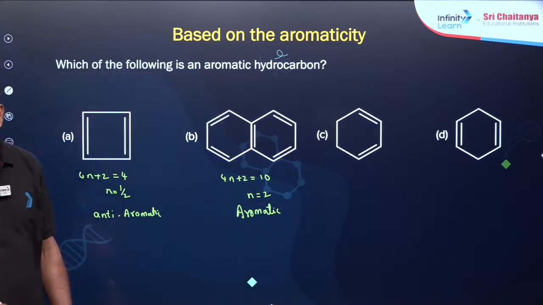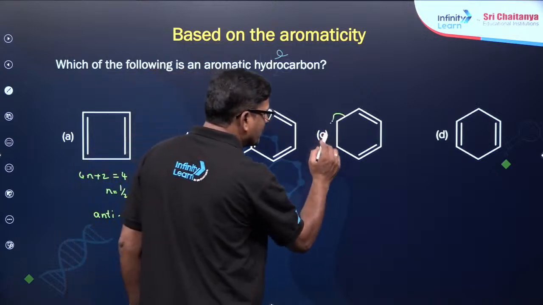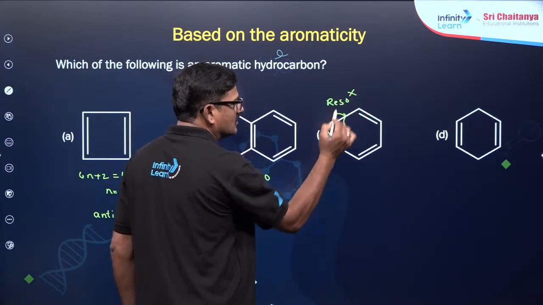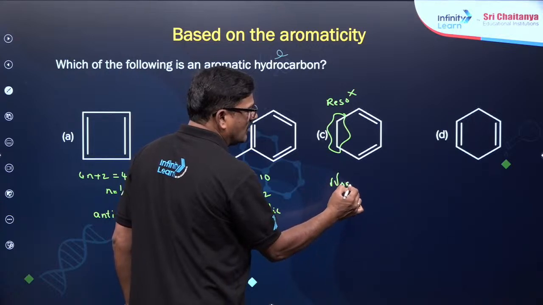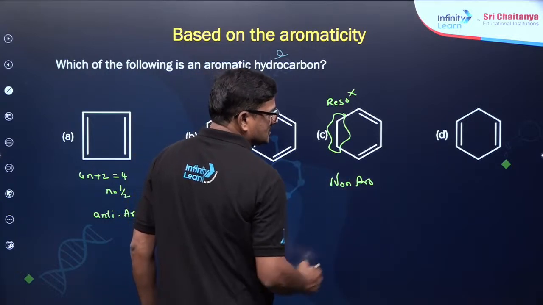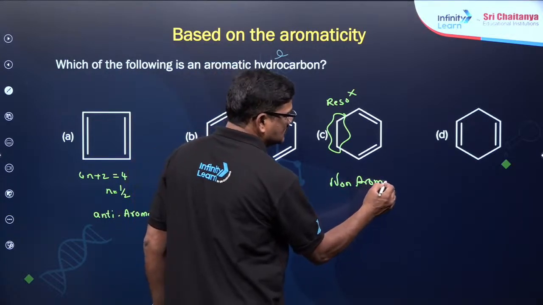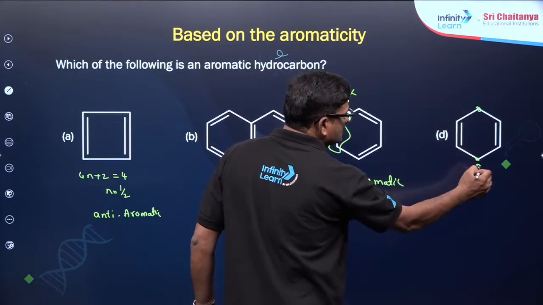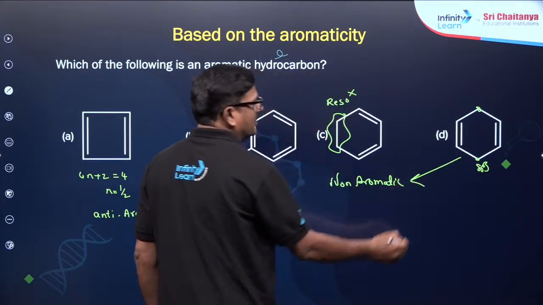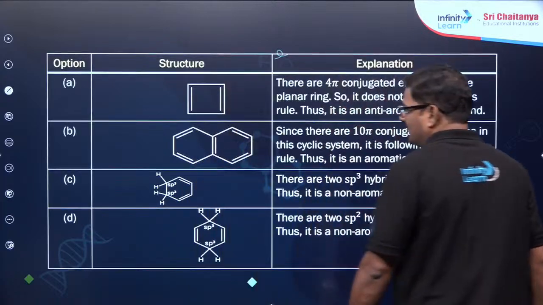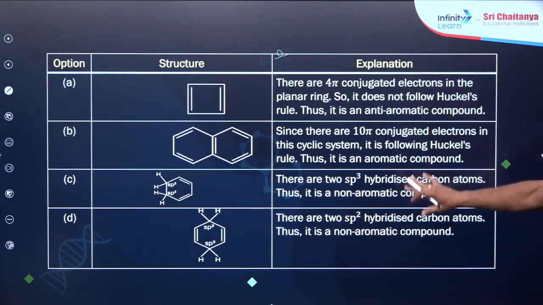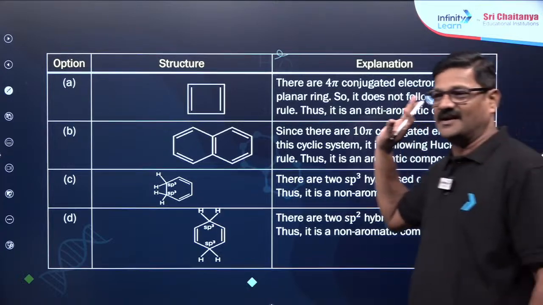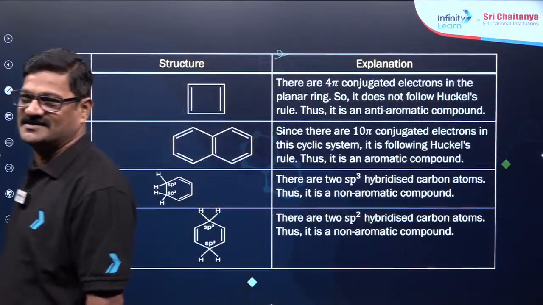And when you see here, resonance is not there. Resonance is not there, so it is said to be non-aromatic. जिसमें sp3 कार्बन बीच में घुसा हुआ, ये भी नॉन एरोमेटिक होगा. So that is the verbal explanation that I have given you. Everybody just see and understand what you know about this.